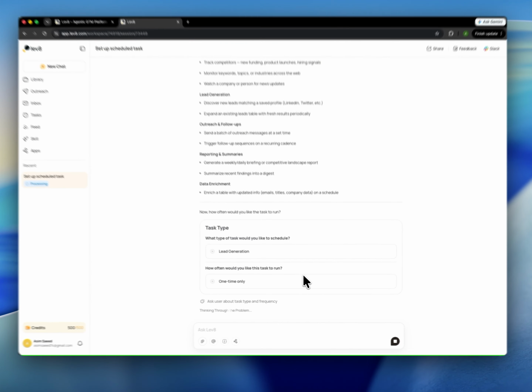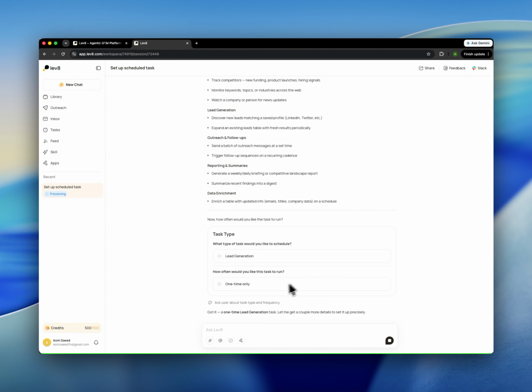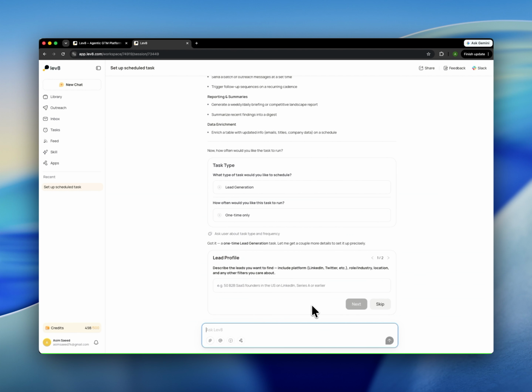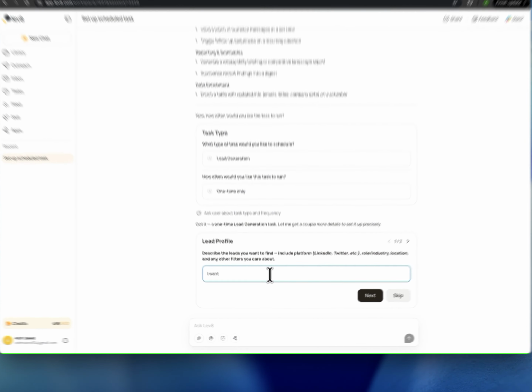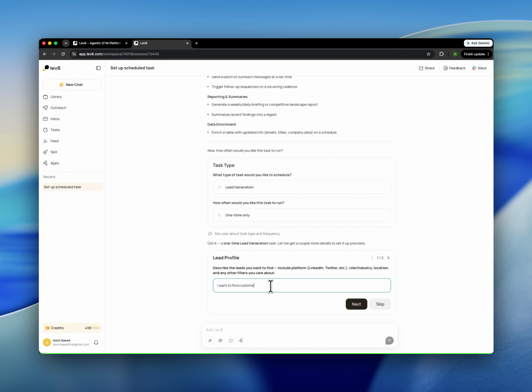And now the things are in action. Got it, one-time lead generation task. Let me get a couple of details. Describe the lead you want to find, include the platform, role, industry. I want to find customers for my native app, a public form creation app.